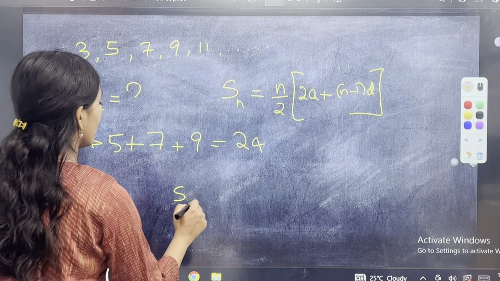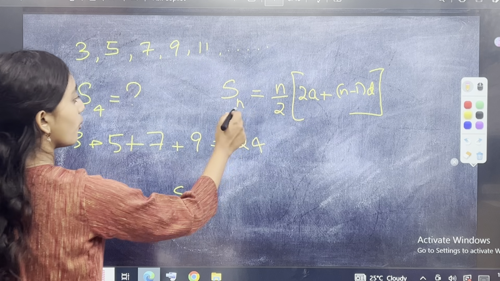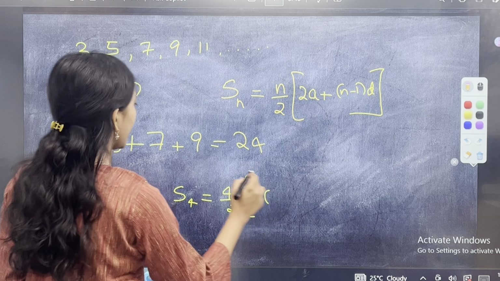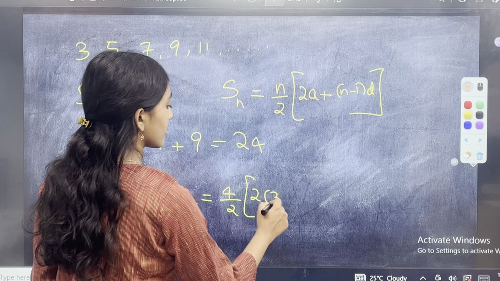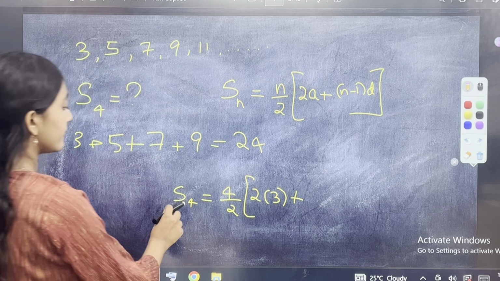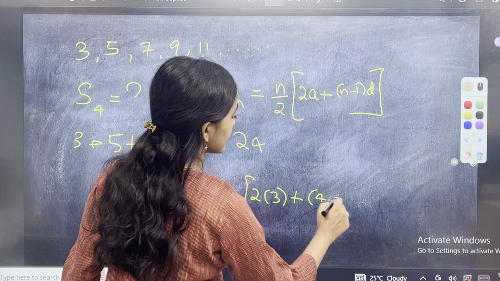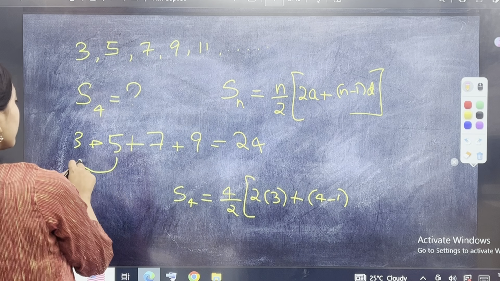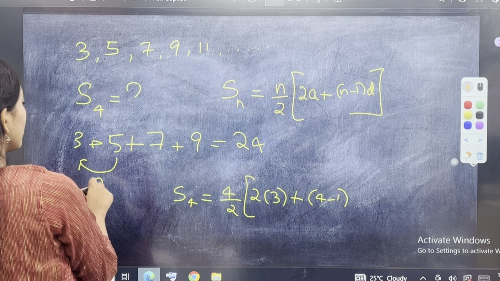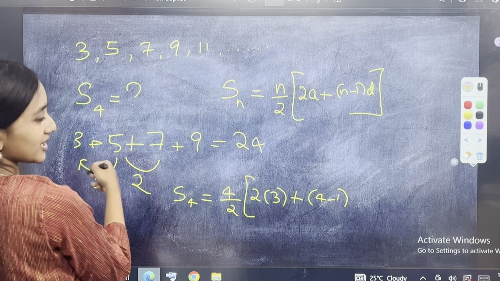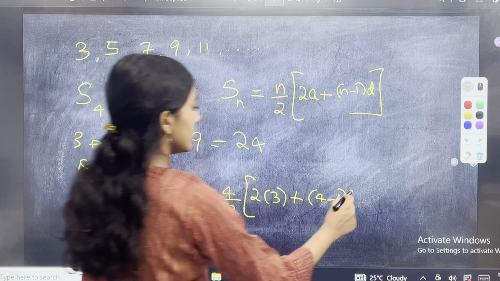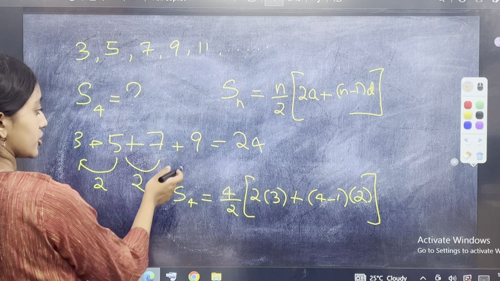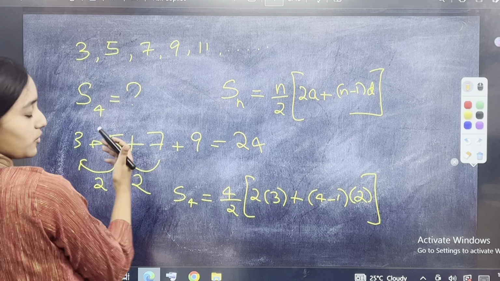Sn, that means S4, is equal to n by 2, that is 4 by 2, into 2 into a. A is what here? 3, plus n minus 1, 4 minus 1, into d. D is what here? 5 minus 3 is 2. 7 minus 5 is 2. If you know one, you can obviously very easily find the d. You don't need to, I'm just doing it for explanation, that 9 minus 7 is equal to 7 minus 5 is equal to 5 minus 3.